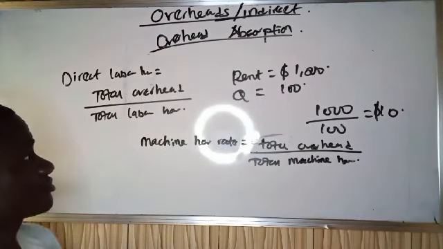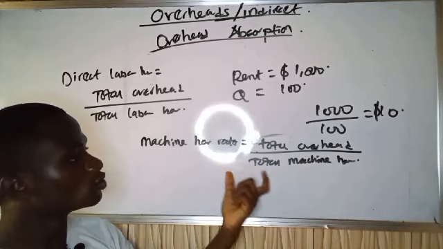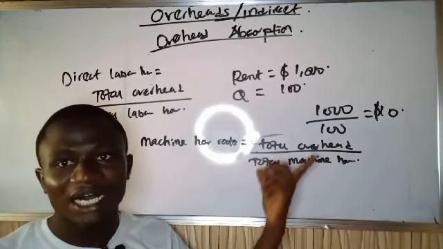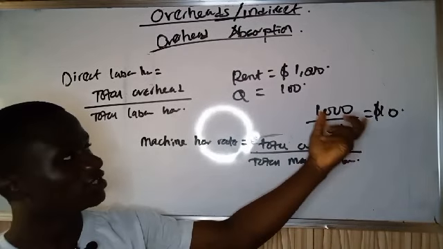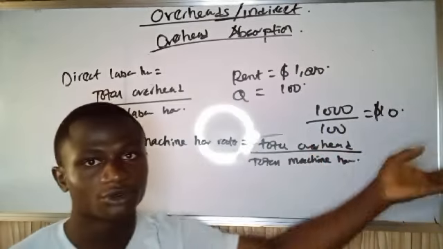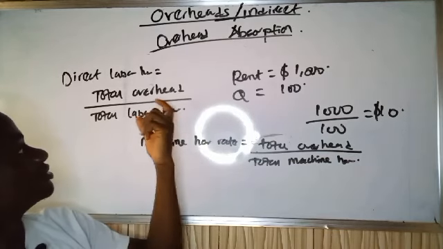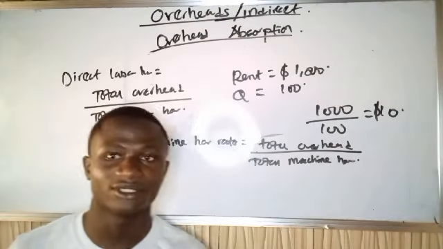You're going to get overhead consumed or overhead absorbed per machine hour. So what we did earlier is overhead absorbed per unit of product produced. This will give you overhead absorbed per direct labor hour, and this will give you overhead absorbed per machine hour.